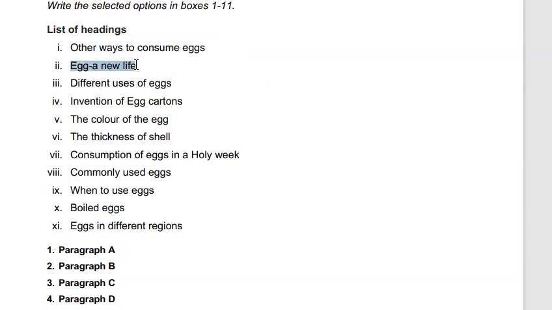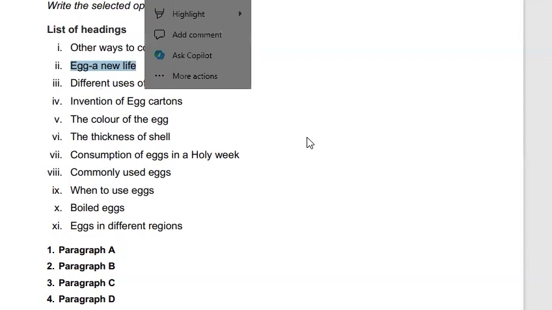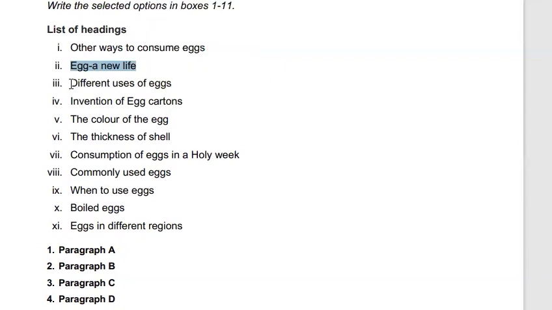Option 2, egg a new life. It is not talking about egg as a new life. So option 2 won't be our answer. Option 3, different uses of eggs. Yes, our paragraph is talking about two different uses of eggs, which is reproduction and human consumption. So option 3 would be our answer.